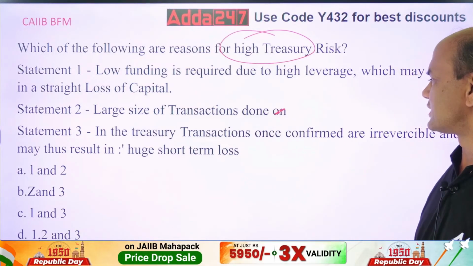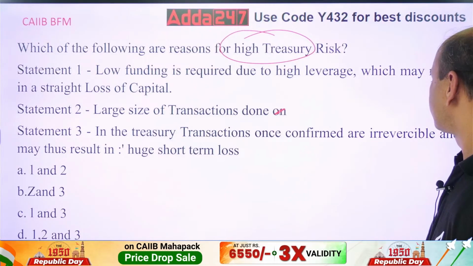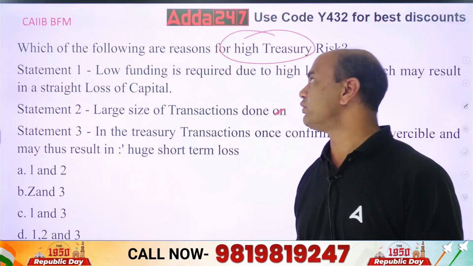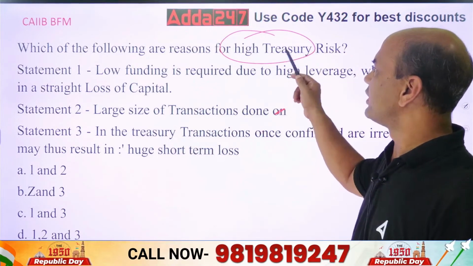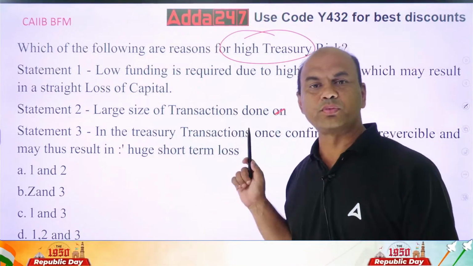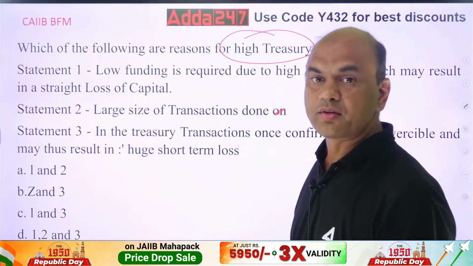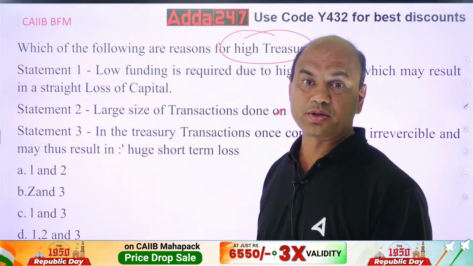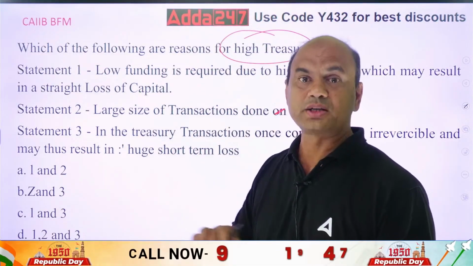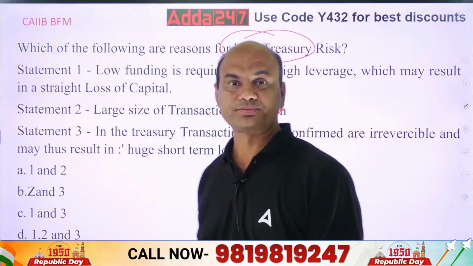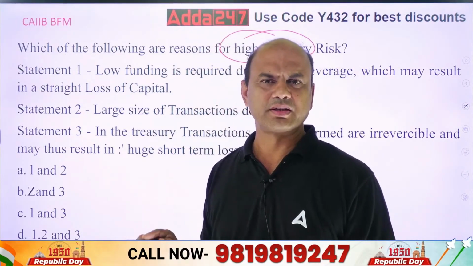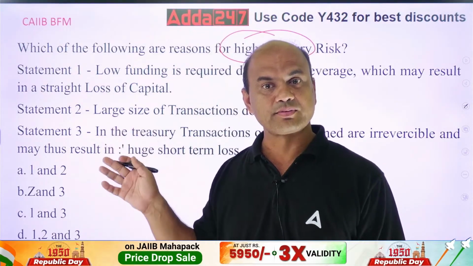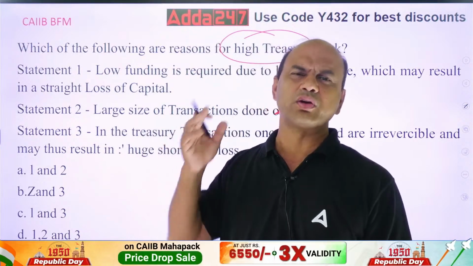In treasury, transactions once confirmed are irreversible and may result in huge short-term loss. So why do we have high treasury risk? Now understand a few points about treasury. I'll come from the lowest one. In any treasury transaction, once you agree to any transaction, you can't say no. It's like NEFT, RTGS. Same, no difference. In NEFT RTGS, if I do this RTGS, done. It is gone from my server.